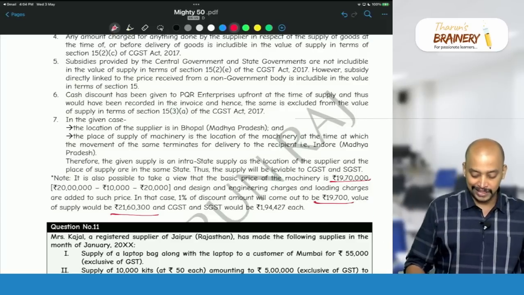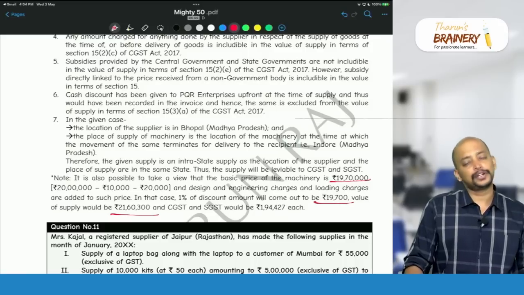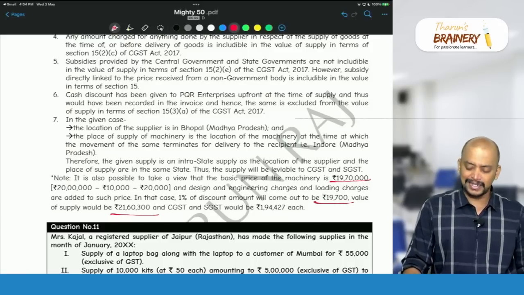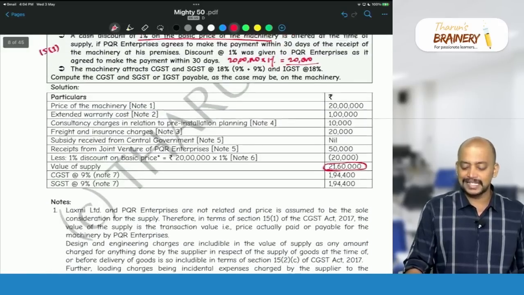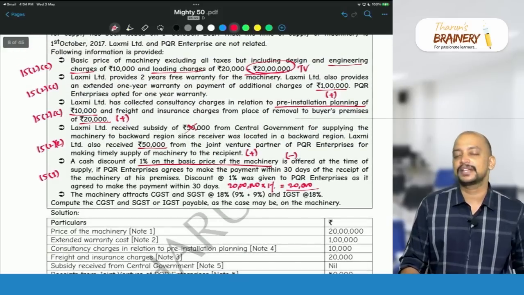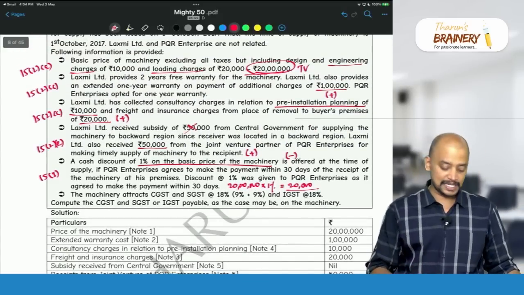So don't worry about that. But in the exam, which one do we need to follow? Both can be followed, but you can follow whatever price is given as the basic price. That is, 20 lakhs itself can be taken as the basic price.